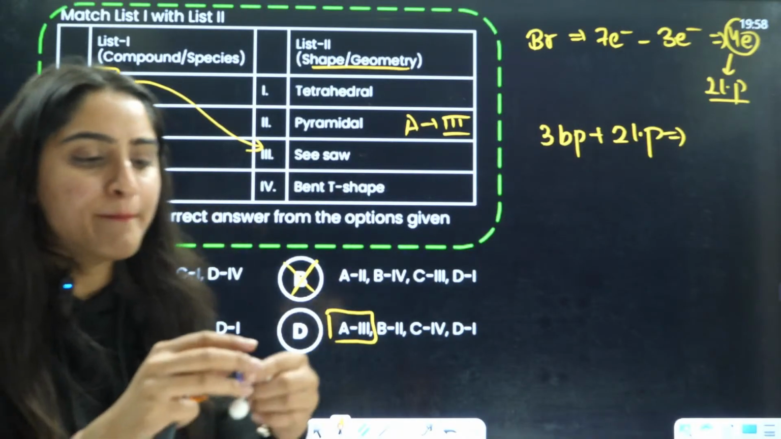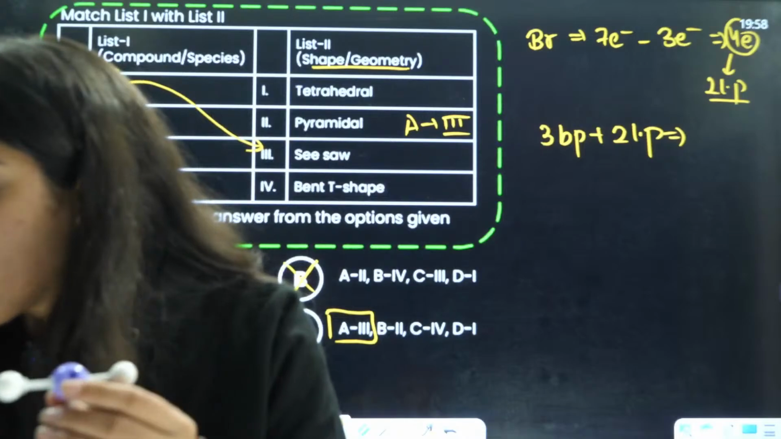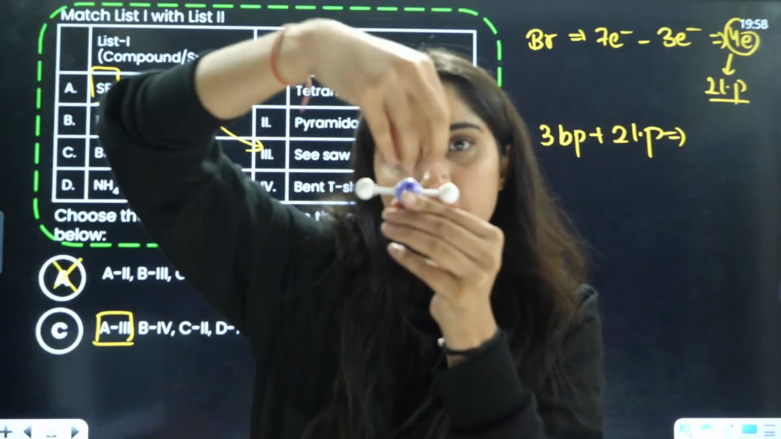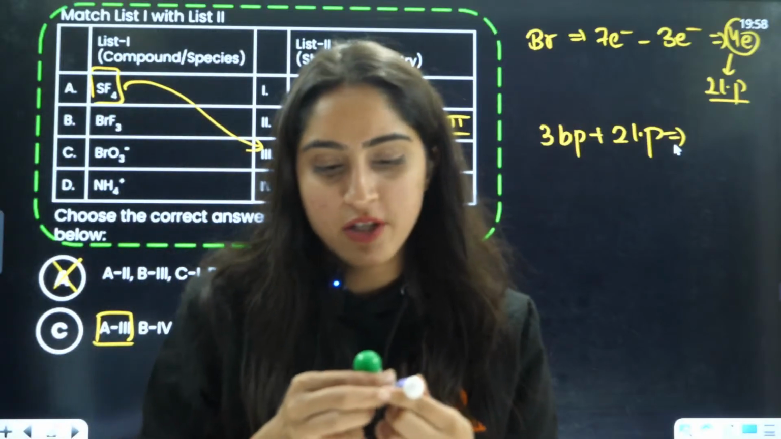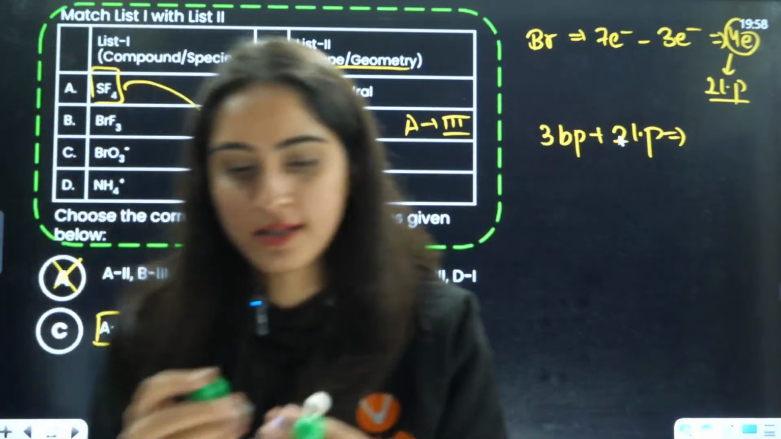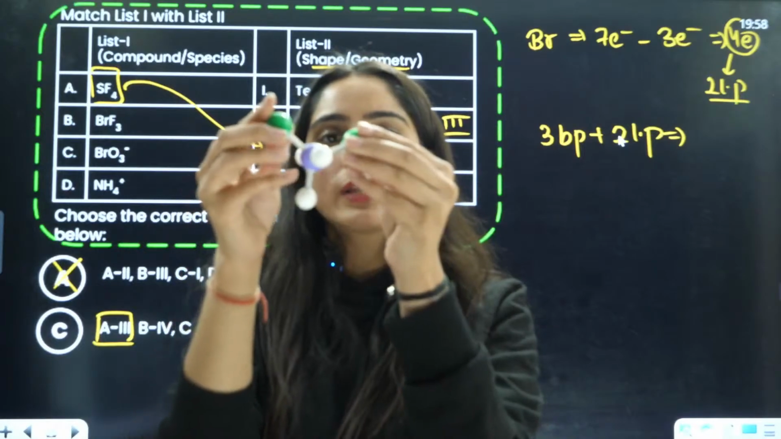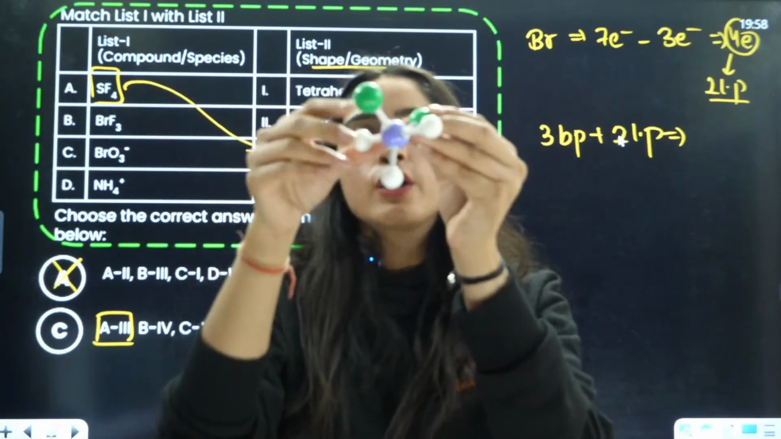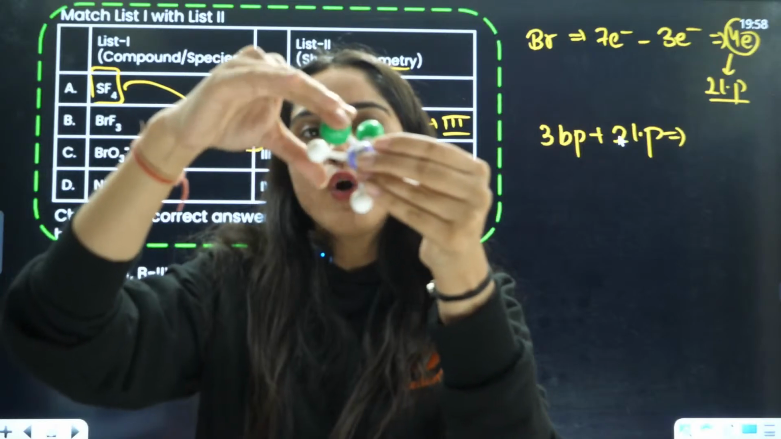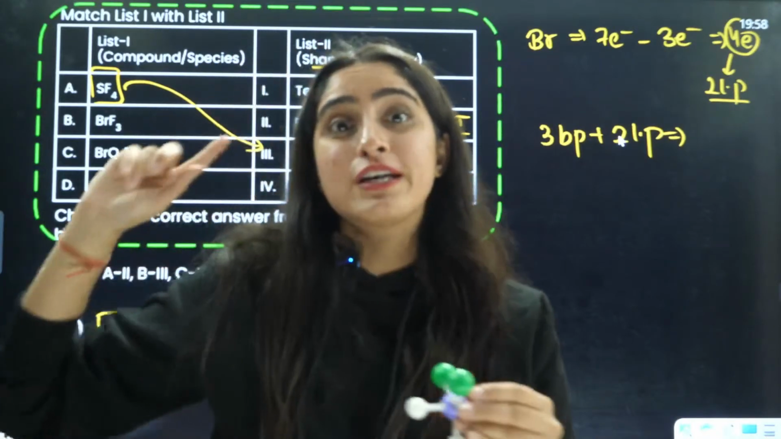Can you tell me why bent T shape? Because here you have 1 lone pair, 1 lone pair. If I say this is your lone pair, if I am just attaching the lone pair like this, okay, if I am telling you that this green one is the lone pair, these are the bond pairs. Now, can you see that these lone pairs will repel each other? VSEPR theory.